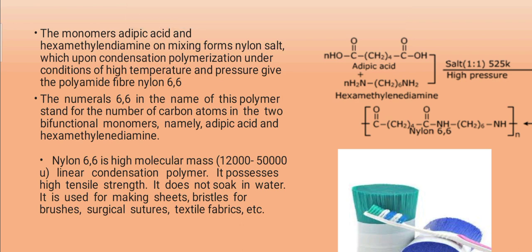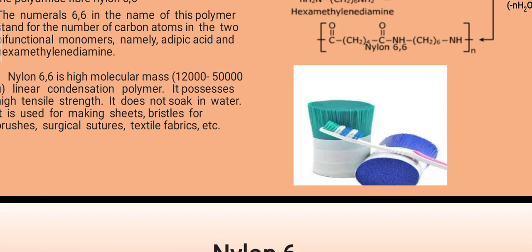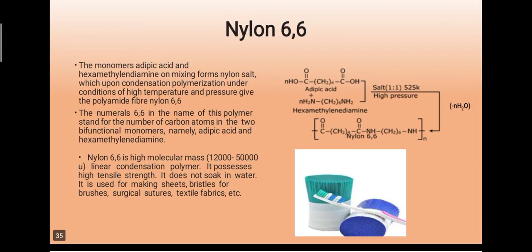Now nylon 6,6 has high molecular mass, ranging between 12,000 to 50,000 unified mass, and it is a linear condensation polymer which possesses high tensile strength, and it does not soak, meaning it cannot absorb water molecules. That's why it is used for making sheets, bristles of brushes, toothbrush, hairbrush, etc., surgical sutures, that is threads, then textile fabrics, etc. In the diagram you can see. So in this way we can use nylon 6,6 for making these articles.